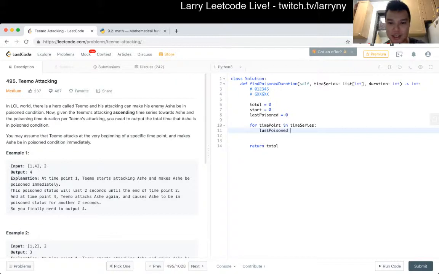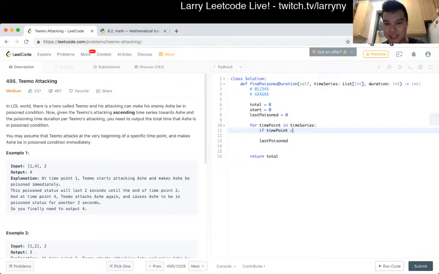Okay. If time point, oh, so time point is an integer. If time point is less than or, well, let me make sure I get the state right. Okay, so if the current point in time, if we're poisoned, do we want to do poison or not poison? Okay, fine. Let's do not poison first.